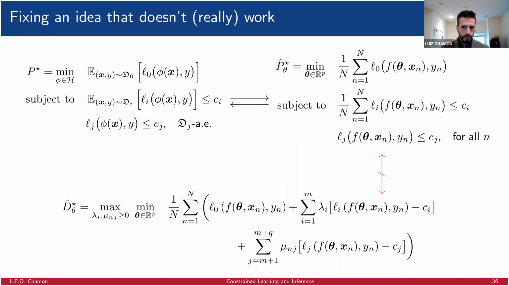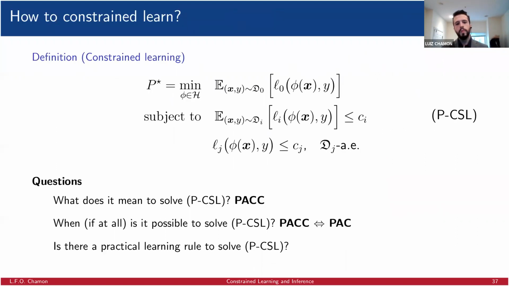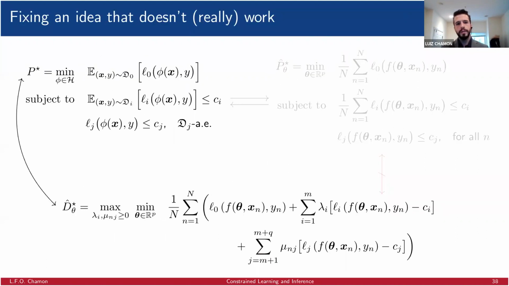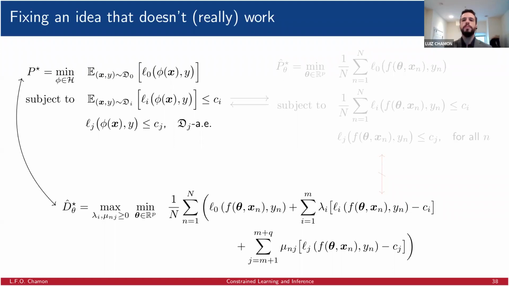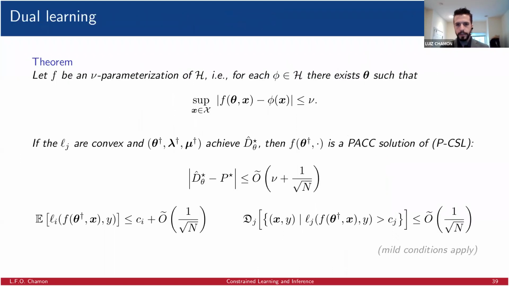But what turns out to happen is that even though we cannot use duality here, as I said before, we can obtain a solution directly from the dual problem to the original one. So even though we cannot go through the empirical constrained risk minimization problem, we can go directly back to the problem that we actually care about, which is the constrained learning problem. And that's the theme of this last theorem, which tells us that under some mild conditions, the biggest of them being that the losses related to the pointwise constraints have to be convex, and all other losses can be non-convex under some conditions on the distribution, then